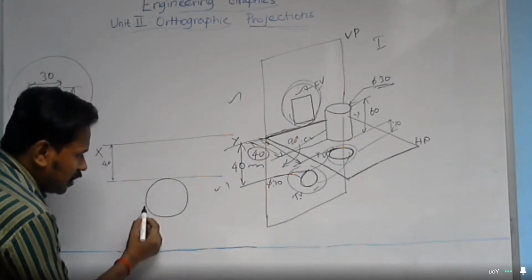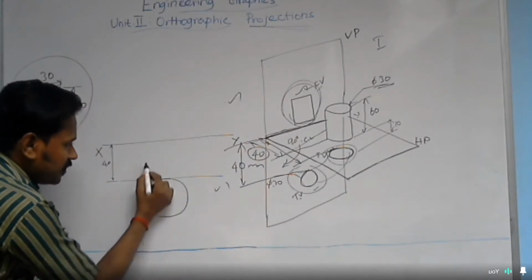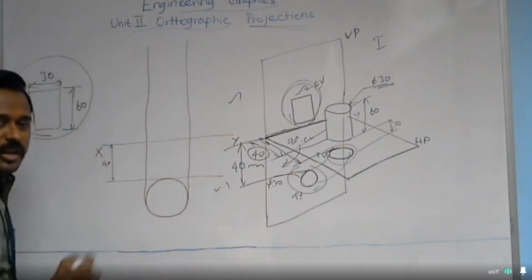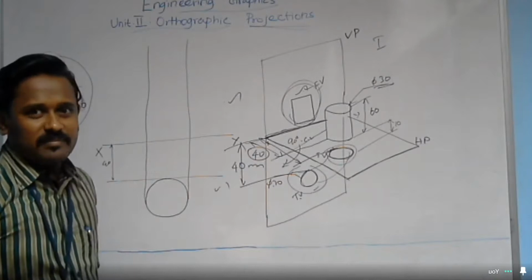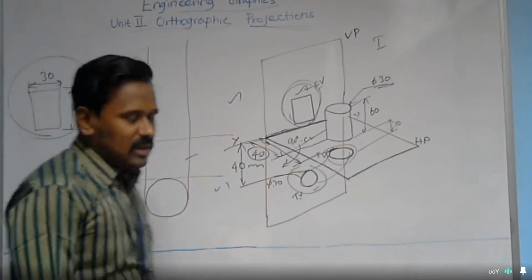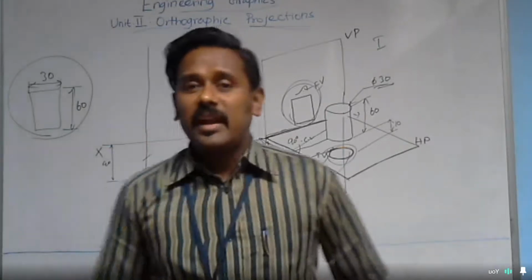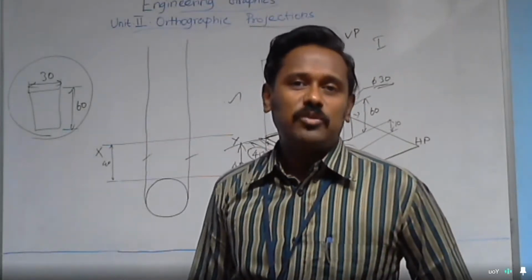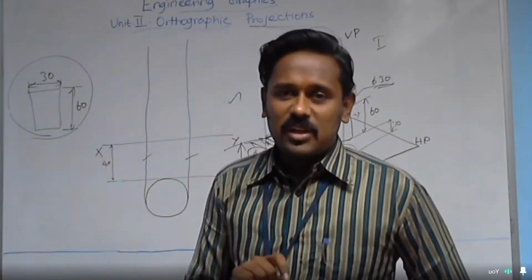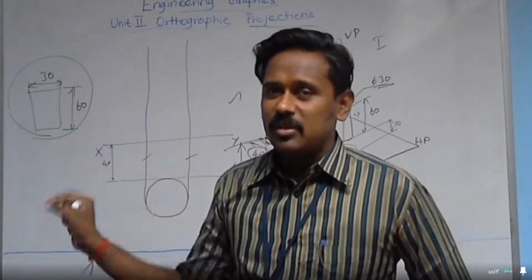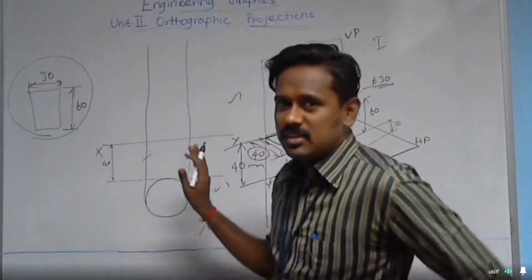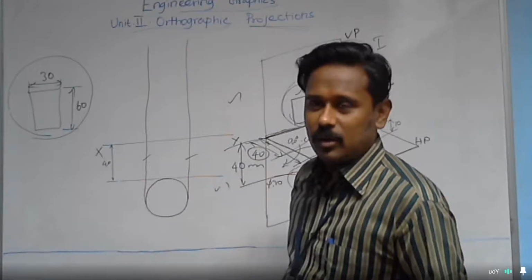After that, from the terminals, you need to draw the projectors. These two lines are called projectors. The projector lines are nothing but the connectors of the front and top views. Not only for connection, from the projectors we can do a lot of jobs in our graphical work. Now, as of now, their purpose is to connect the front and top view.